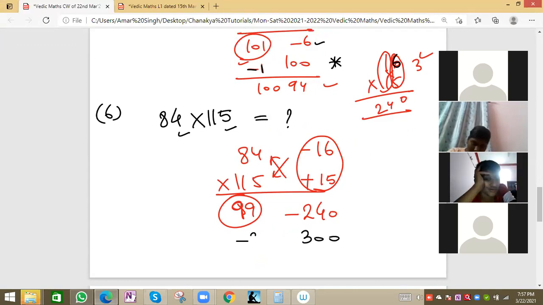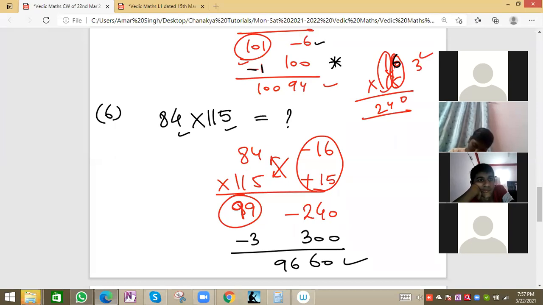300 will add and minus 3. Yes, so this will be basically 60 and this will be 96. 9660 will be there. 300 then minus 3. That was the one doubt, no? 300 then minus 3, 200 then minus 2, 100 then minus 1. We have to see from the 100 we will start.